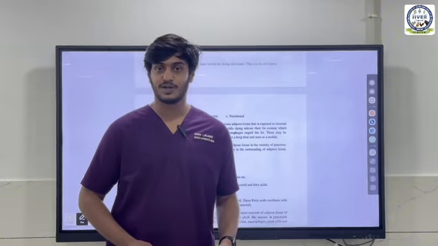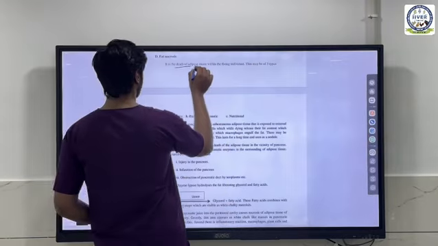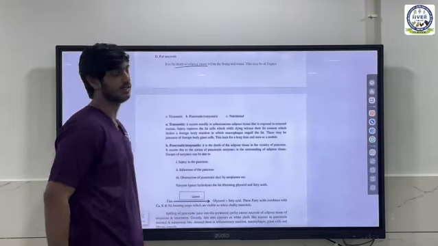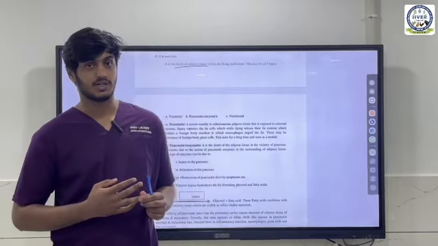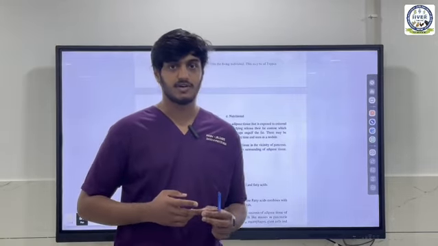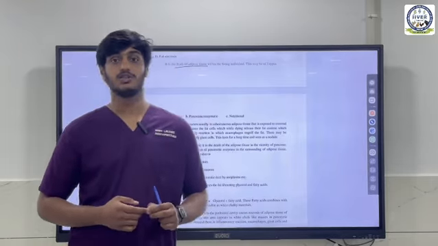And the final type of necrosis for you is fat necrosis. So fat necrosis is the death of adipose tissue or fat tissue inside the living individual. There are three types of fat necrosis. The first one is traumatic. The second one is pancreatic or enzymatic. And your third one is nutritional.